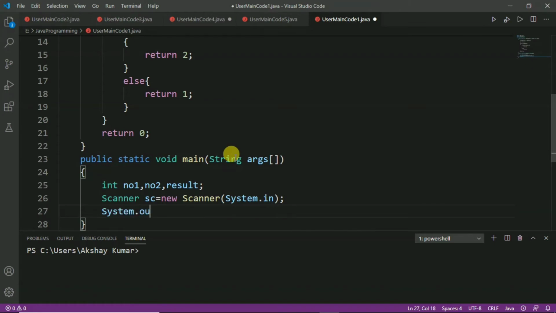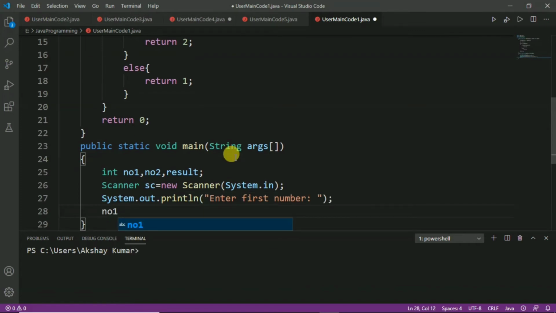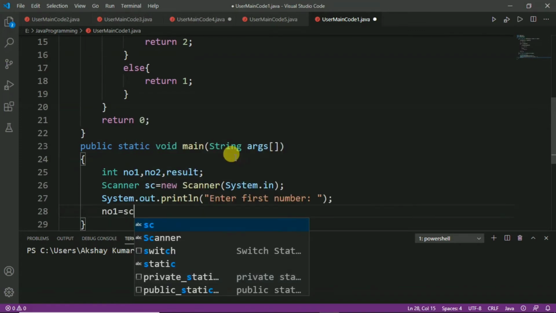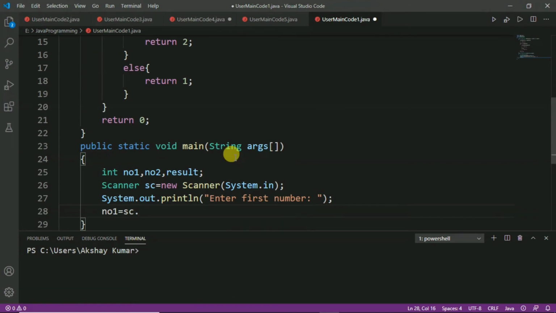So, System.out.println, and here we will write the message "enter first number", and we will read the first number from the keyboard. So, here we have to write no1 equal to sc.nextInt().